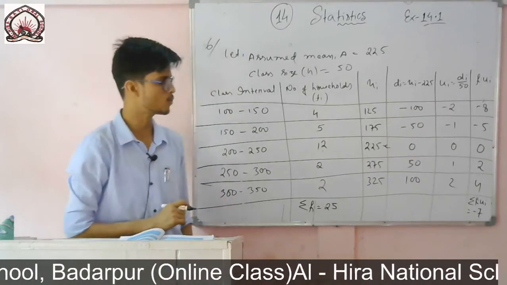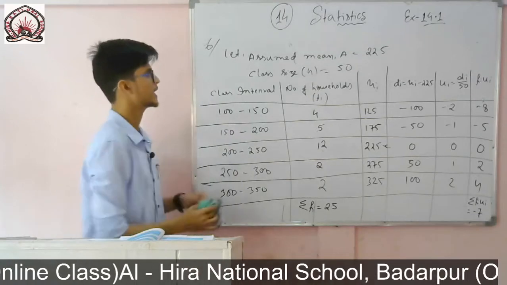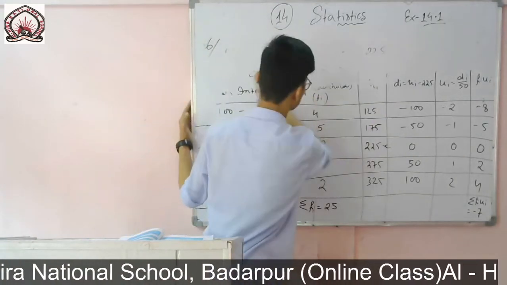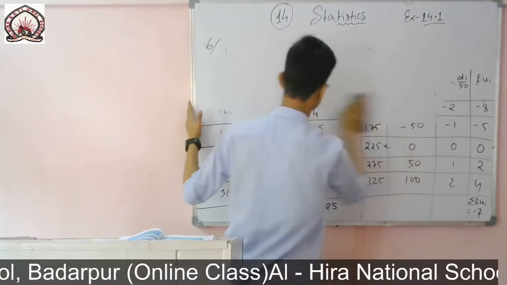Summation of Fiui is minus 7, and summation of Fi is 25. Now we can find it directly. We know the formula how to find. In the earlier case also I have shown. The same one I will use, and I will find the value.